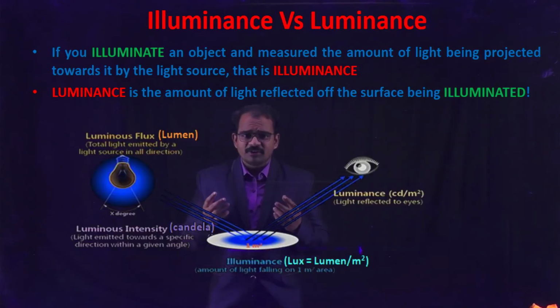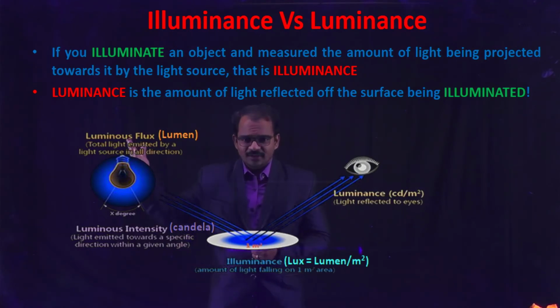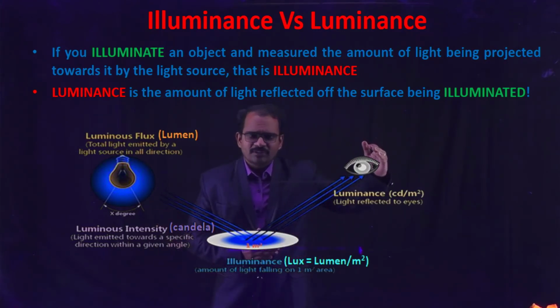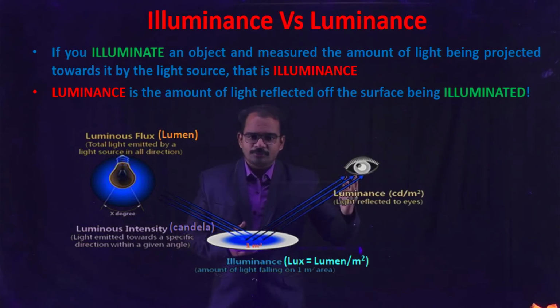So what is the difference between illuminance and luminance? If you illuminate an object and measure the amount of light being projected onto it, it is called illuminance. And luminance is the light reflected from the surface being illuminated. So when light is falling onto a surface, you call it illuminance, and when the light is reflected from the surface, you call that light luminance. The unit of illuminance is lumen per meter square, whereas the unit of luminance is candela per meter square.